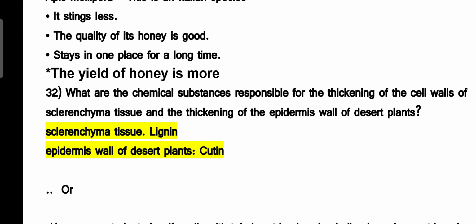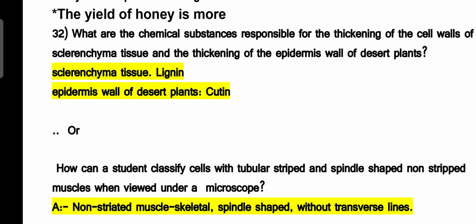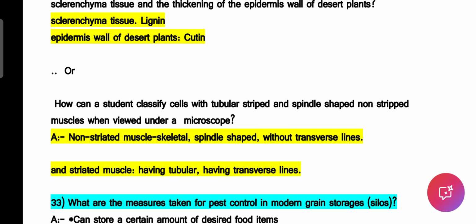32 question number. What are the chemical substances responsible for thickening of the cell wall and sclerenchyma tissues and thickening of the epidermis of the desert plants? For sclerenchyma, we observe lignin as the chemical material, and for epidermis, cutin is the waxy substance which is found in the desert plant. It protects them from loss of water. It helps to retain the water.